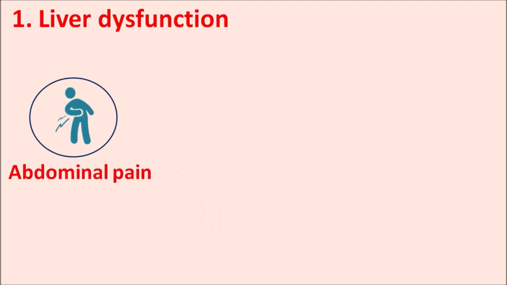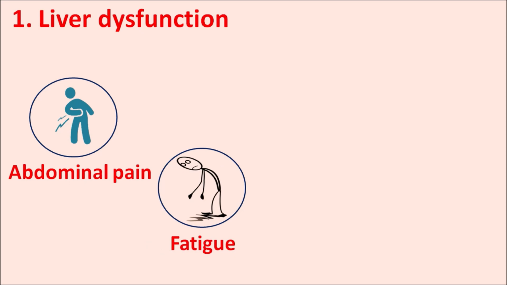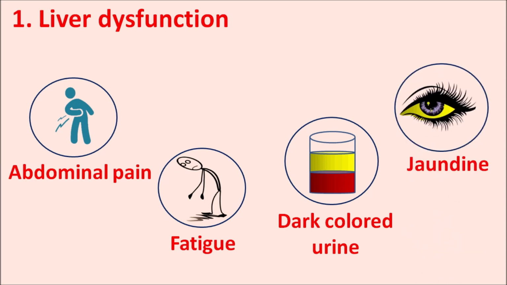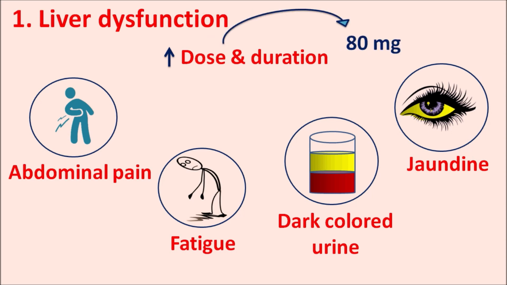That's why a few symptoms should be closely monitored in patients. If patients have severe abdominal pain, unexpected fatigue, weakness, dark colored urine, which indicates some blood component in the urine, or any symptoms of jaundice such as yellowish discoloration of the eye or skin, all these symptoms indicate some liver dysfunction. This liver dysfunction can increase with increased dose of statins and duration of treatment. So when statins are used at high dose such as 80 mg for longer periods, greater than 3 months, we can observe some liver dysfunction.